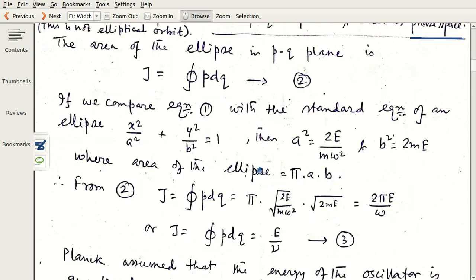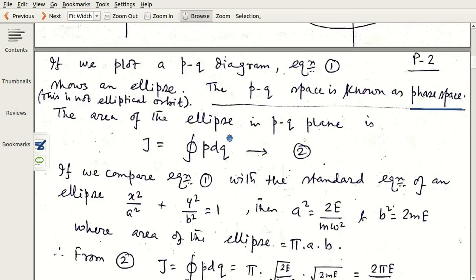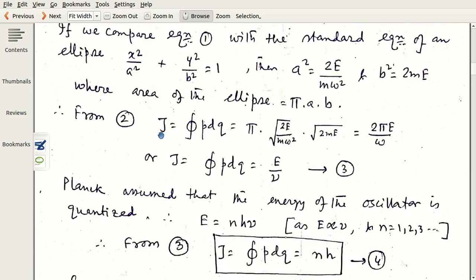So from the area of the ellipse, pi into a into b, we obtain for our ellipse in pq space, J equals this expression.